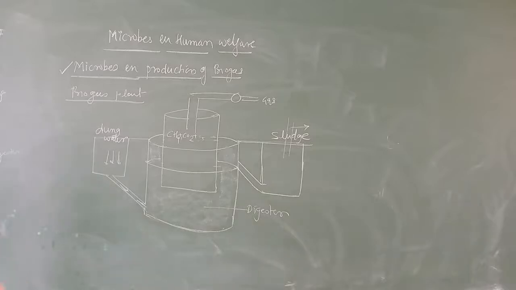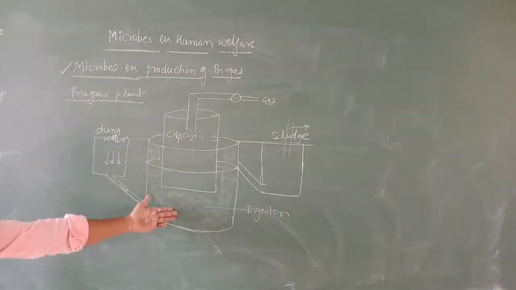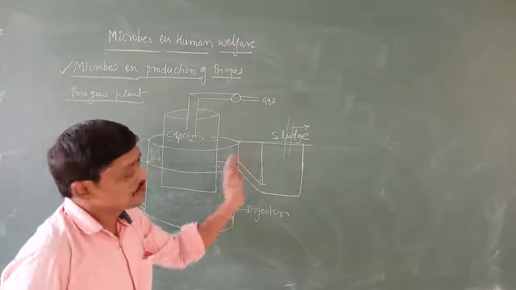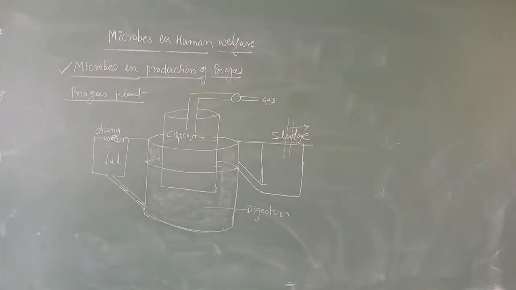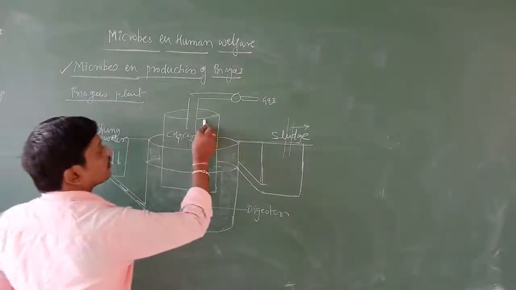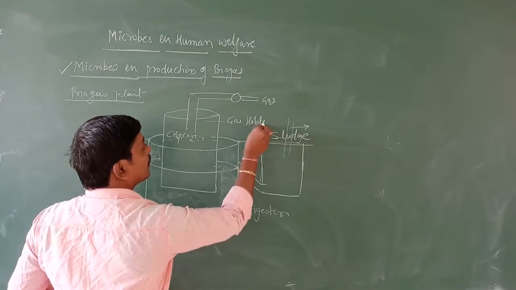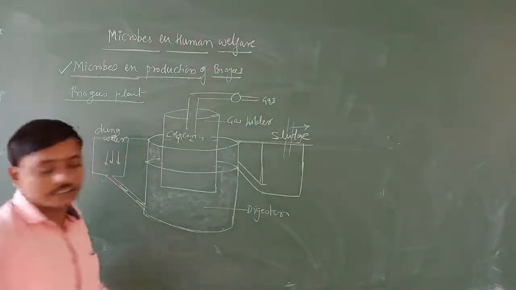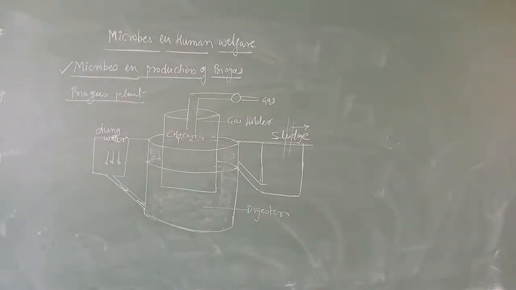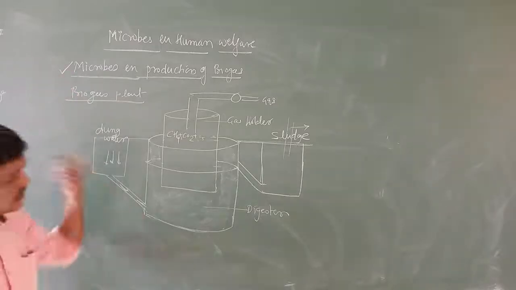Understood? So this is the common biogas plant. Dung water is introduced in this way, then it goes into the digester, and the sludge, which we call slurry. Here this is the gas holder. This is the gas holder. Right? Now, what else are we going to discuss regarding this biogas plant?